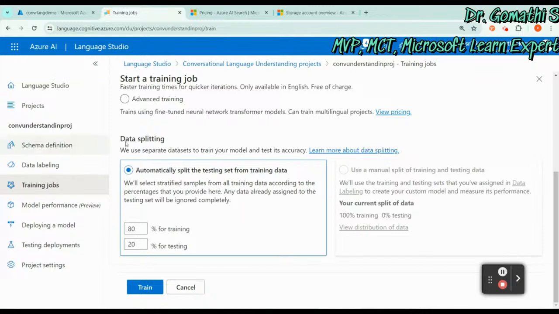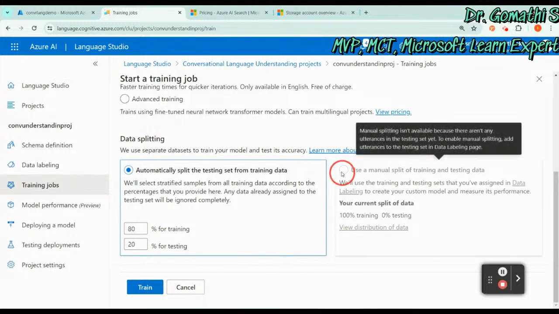And if you come to the data splitting, you have to split the data between training and validation. In order to test the accuracy, you have to split the data. This will automatically split and test the data from the training. By default it is 80% training and 20% testing. We already discussed what validation is in the first session, machine learning, auto ML. Likewise it is automatically splitting that.